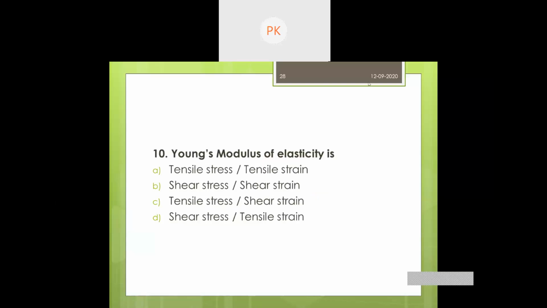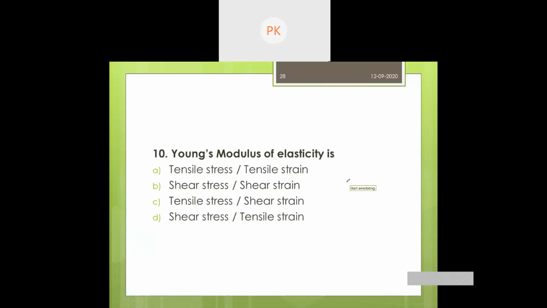Next, you have this question. Young's modulus of elasticity is: tensile stress by tensile strain, shear stress by shear strain, tensile stress by shear strain, shear stress by tensile strain.